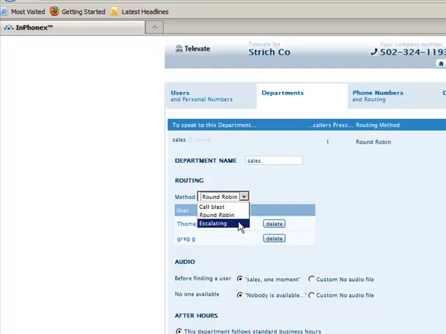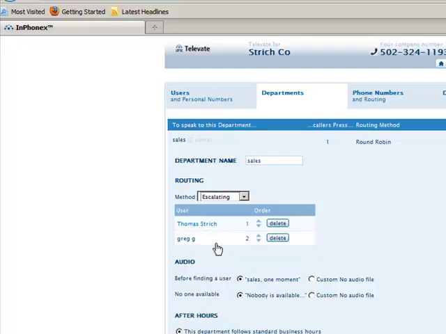And the next option is escalating. If you have a vice president of sales, and then you have the guy underneath that and the guy underneath that, you can put it in the order that the phone call is supposed to be routed to. If he doesn't answer, it goes to Greg, and if Greg doesn't answer, it goes to Joe, and so on and so on.